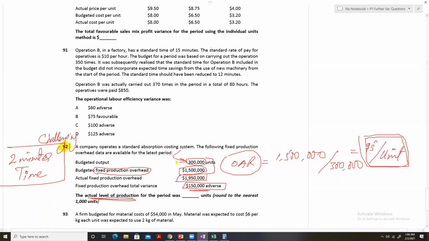One more point that I would like to make here: it is also worth noting that if you make a list of formulas, and then you interpret each and every formula, not only just memorize the formulas of variances but also interpret those formulas, it will be a great way to get a good understanding of this chapter.